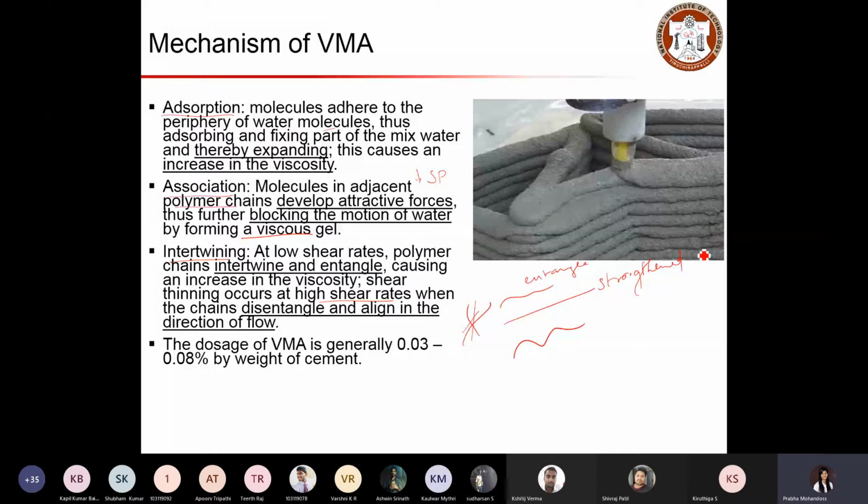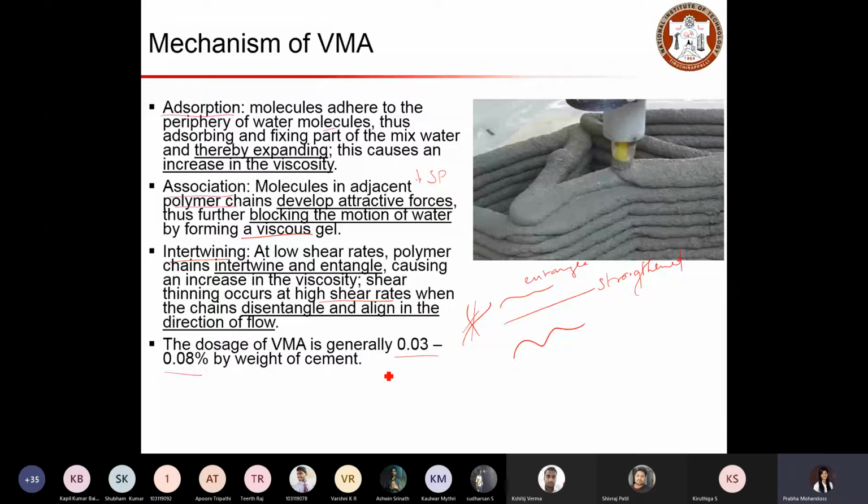So here you can see all the concrete mixes or layers of concrete are very fresh, but they stay in position to withstand the upcoming upper layers of concrete. This happens because of the help of viscosity modifiers, which provide more stability to the concrete. Typically, the dosage of viscosity modifying agents should be very small, about 0.03 to 0.08 by weight of cement. In general, these are in solid form, unlike other chemical admixtures, which are available in liquid form.